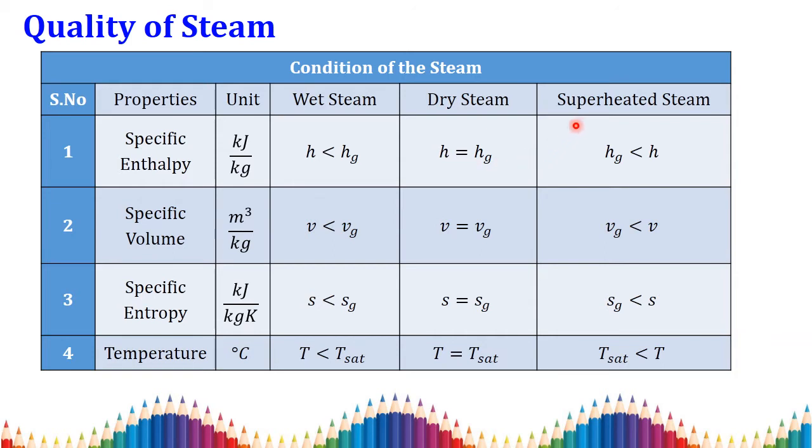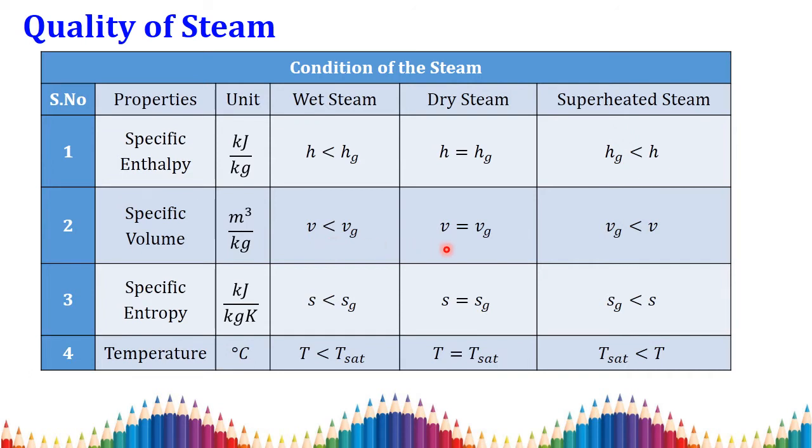If it is superheated steam, then the specific enthalpy of the saturated vapor is lesser than your given enthalpy. This is applicable for specific volume also. If the given specific volume is lesser than the saturated specific volume of the vapor, then it is called wet steam.